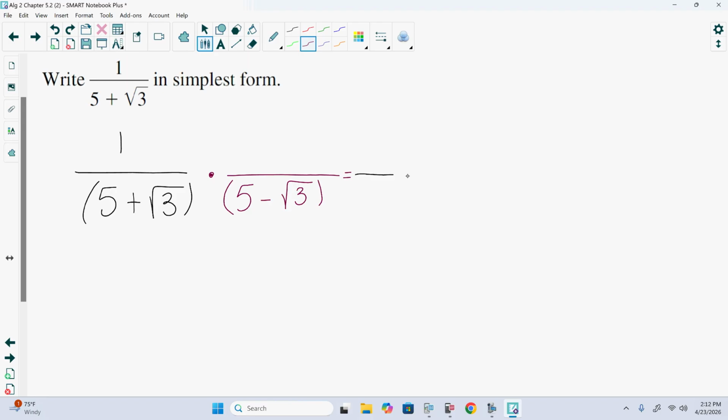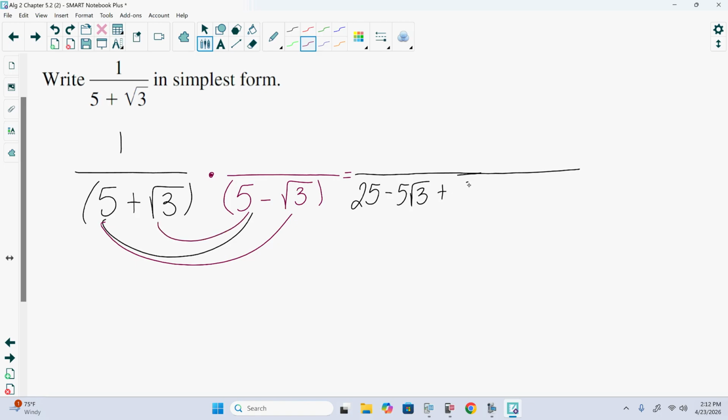So if we multiply these together, 5 times 5 gives us 25. 5 times negative square root of 3 would be negative 5 square roots of 3. Square root of 3 times positive 5 would be plus 5 square roots of 3.